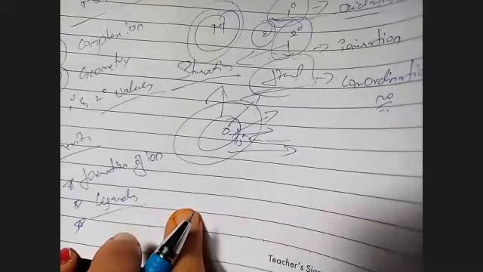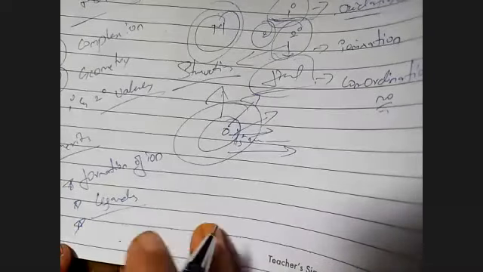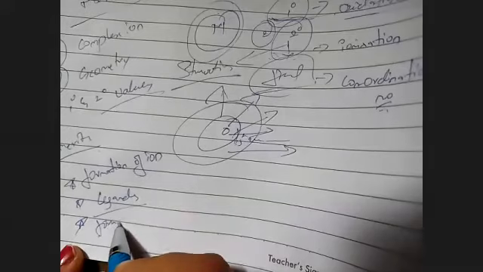And next one, for the formation of coordination complexes. So formation of coordination complex, he fails to explain.